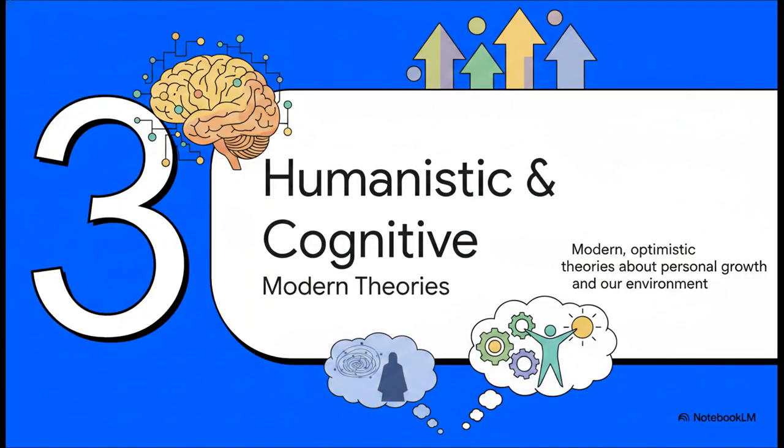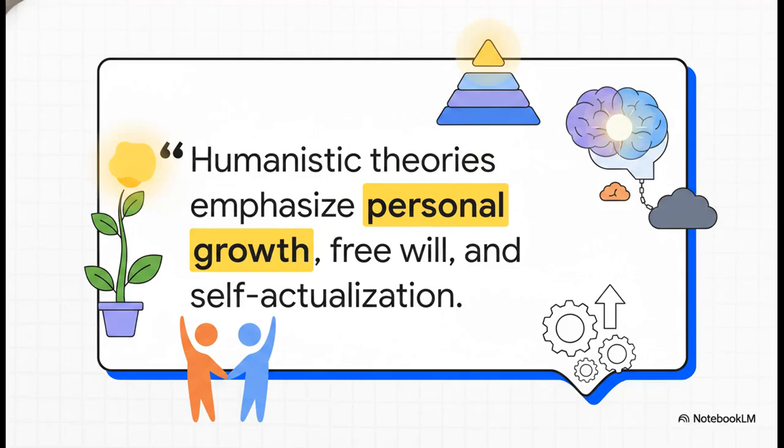All right, let's pivot to Section 3, Humanistic and Cognitive Theories. So, humanistic theories emphasize personal growth, free will, and self-actualization. Psychologists like Abraham Maslow and Carl Rogers fundamentally disagreed with Freud's really pessimistic view. They believed humans aren't just driven by dark, unconscious urges. Instead, they argued we actually have free will and this inherent positive drive to reach our absolute highest potential, which they called self-actualization. They really focused on how positive regard and personal growth shape who we become. It's a much more optimistic perspective.